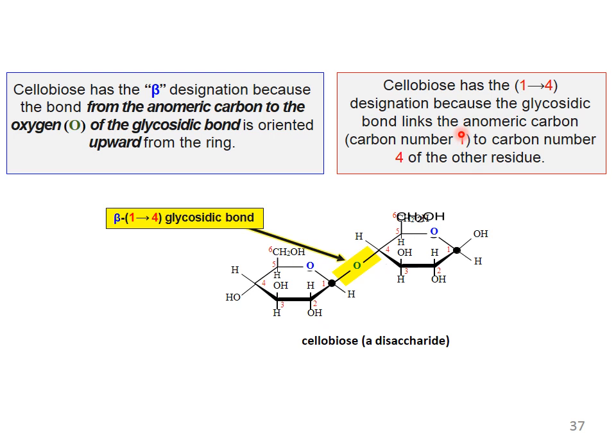If you are asked a question to distinguish between an alpha 1,4 glycosidic linkage and a beta 1,4 glycosidic linkage, from here you can clearly see that this bond, shown in yellow, is the beta 1,4 glycosidic bond.